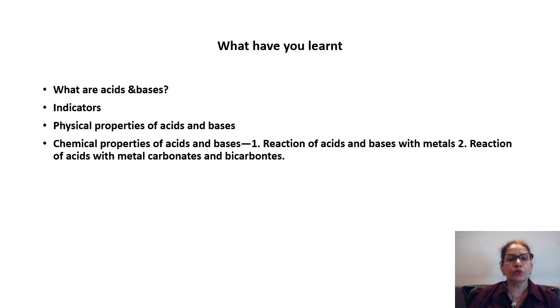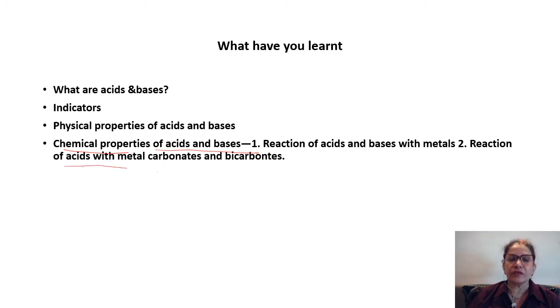So, what have you learnt till now? You have learnt about what are acids and bases, what are the indicators, the two types of indicators, that is natural and synthetic indicators. Then you have done with the physical properties of acids and bases. Yes, and you have also done with the chemical properties.